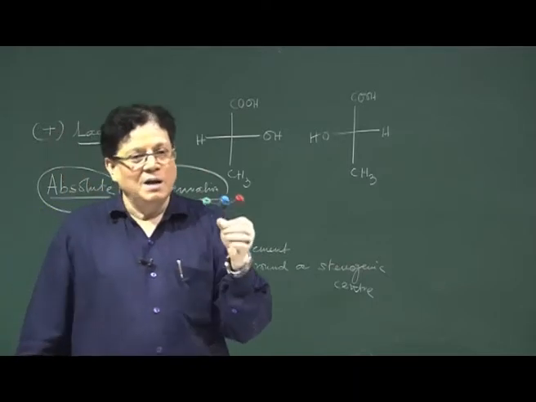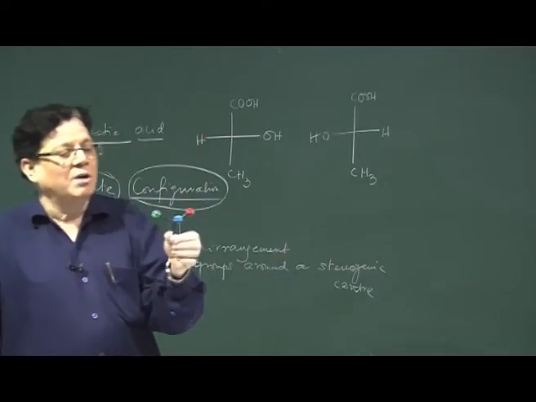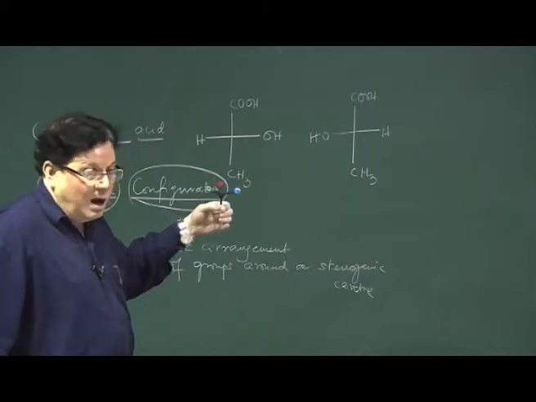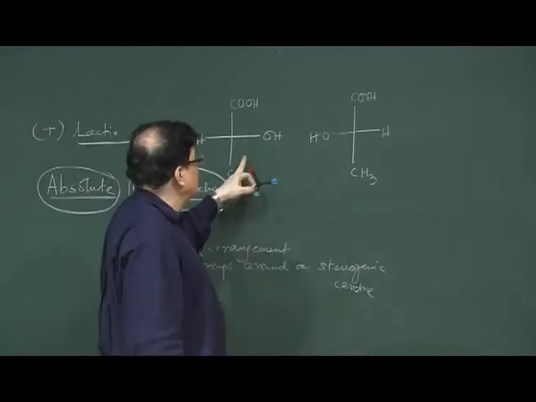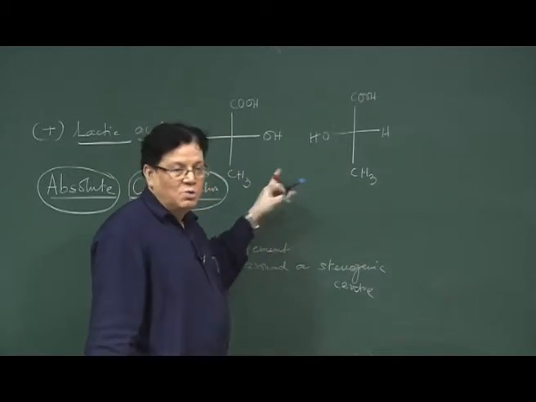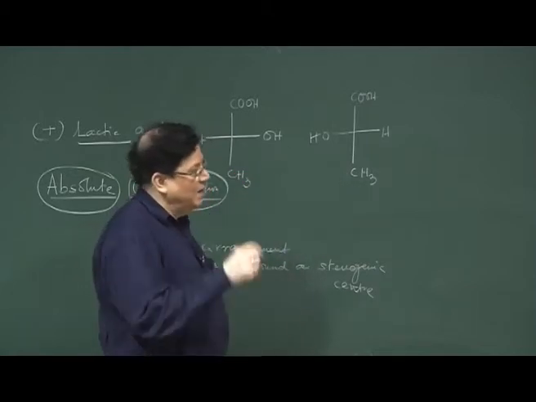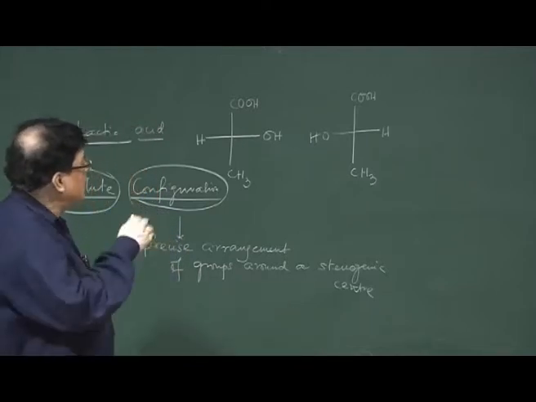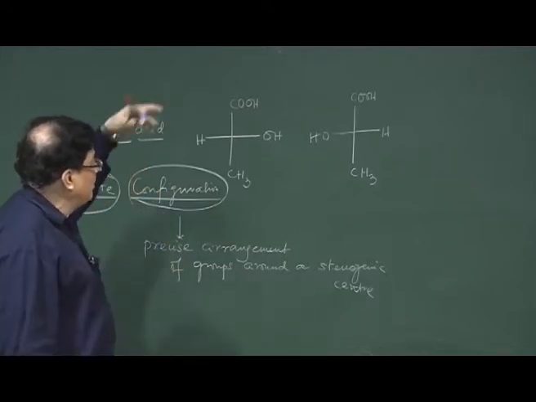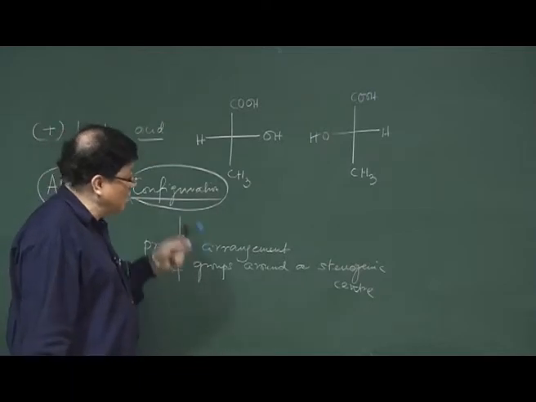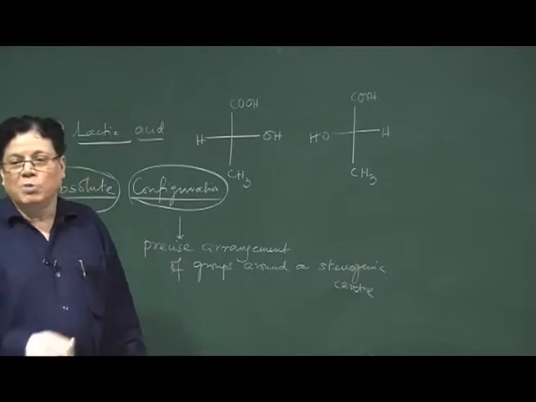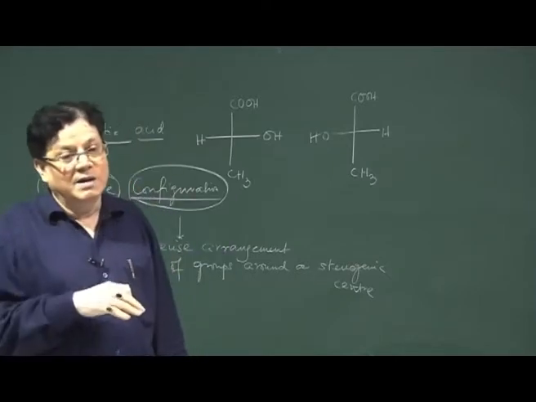Now, the question is how to depict this molecule in the 3-dimensional formula, how to know that this one is plus or this one is minus. For that a nomenclature system is required. I cannot say that you write it in such a way that plus lactic acid is the one where the carboxy is at the top, the methyl is at the bottom, the OH is at the right, and the H is at the left.